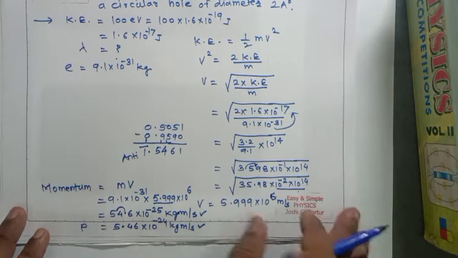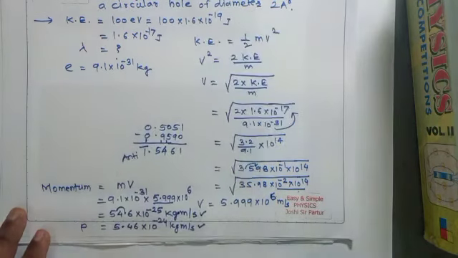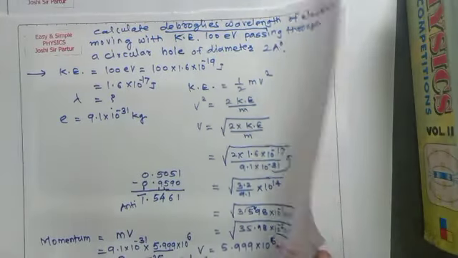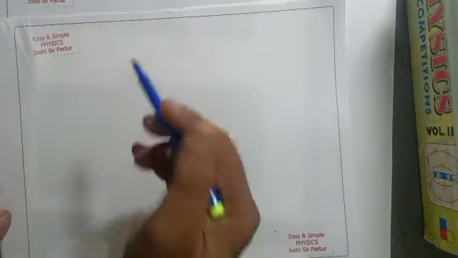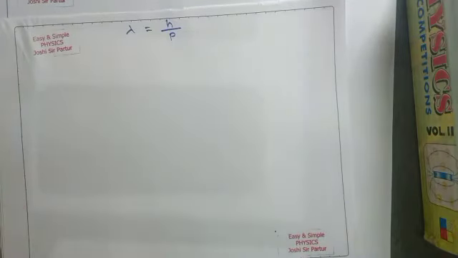This is linear momentum. Now we can find out de Broglie's wavelength. For finding de Broglie's wavelength, lambda is equal to h upon p.